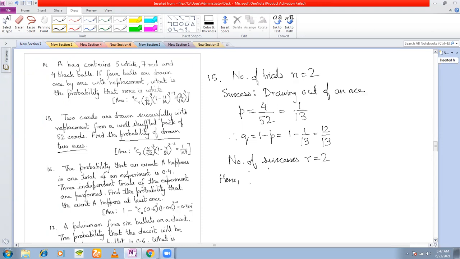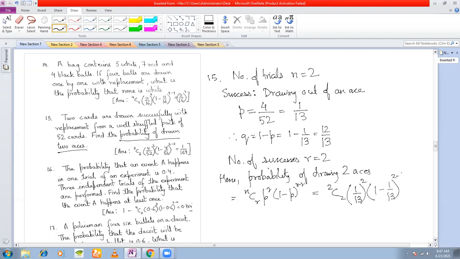Hence, the probability of drawing two aces. Write the formula: nCr P to the power of R into 1 minus P to the power of n minus r. 2C2, n and R both are 2. P here is 1 by 13, so 1 by 13 to the power of 2 into 1 minus 1 by 13 to the power of 2 minus 2, which is 1. That's it. Your answer should be 1 by 169. Clear with this? Yes. Okay.